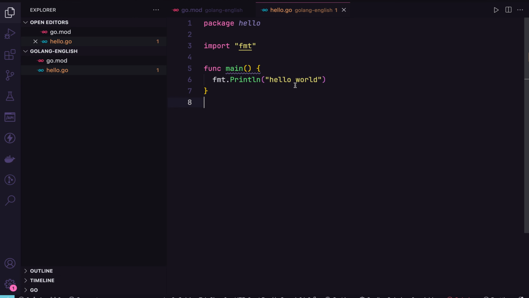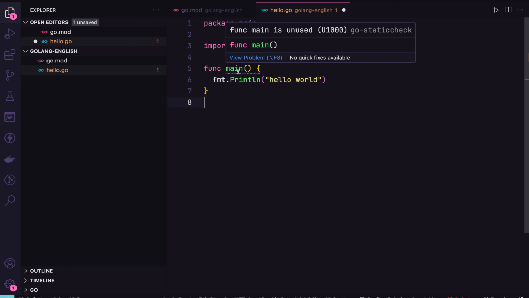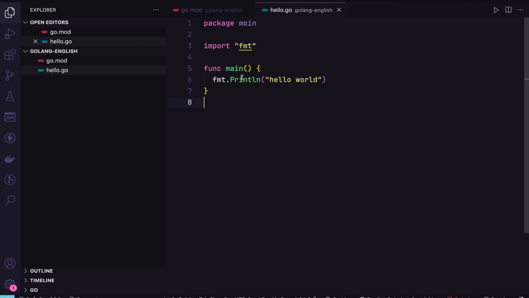After that, I want to bring this word to us. For that, I will change the package. I will change it to main, because to call this function, I write main so the program can call this function.